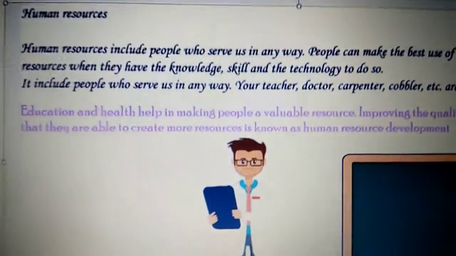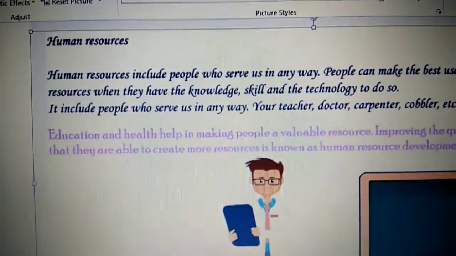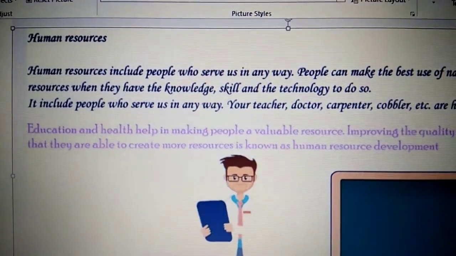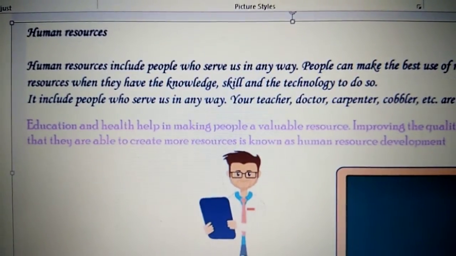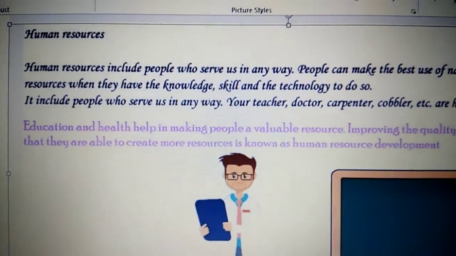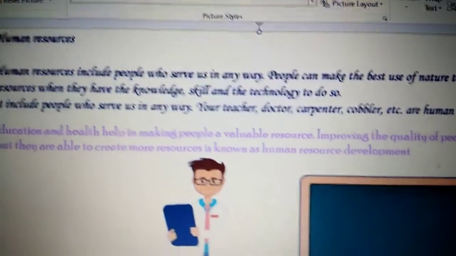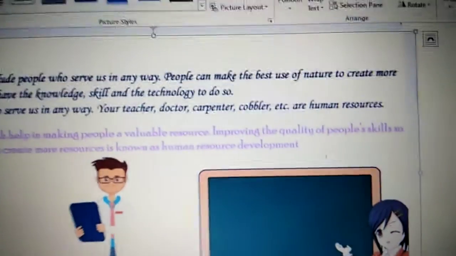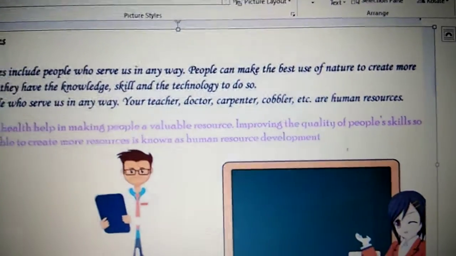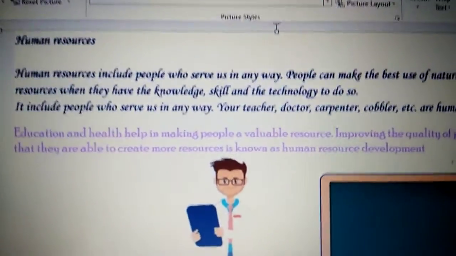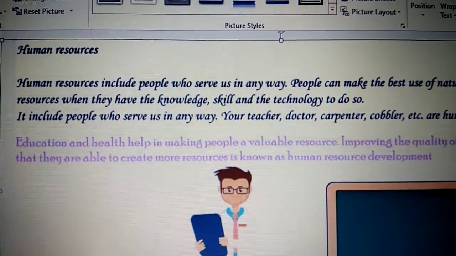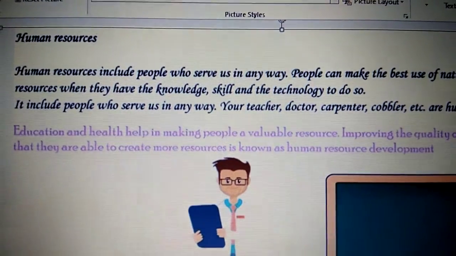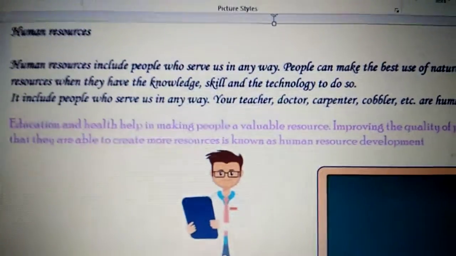And how can we develop them? Two things are very important to develop human resources: education and health. They help in making people a valuable resource by improving the quality of people's skills, by giving them proper education, giving them skill training, and seeing that they are healthy. If they are healthy and have the proper skills and education, they will be able to create more and newer resources.